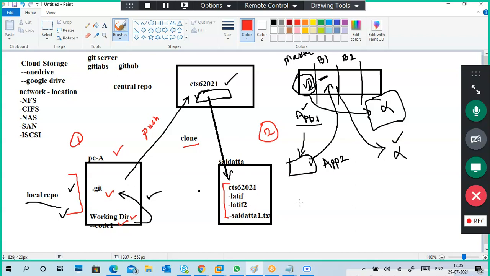Then modify whatever you require to modify, change, or add. Then add that information to git: git add, git commit. So the local repository part is completed. Finally, what to do? Git push. You have to do git push.